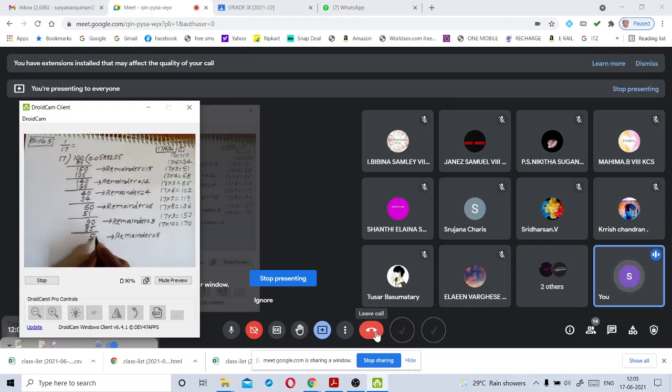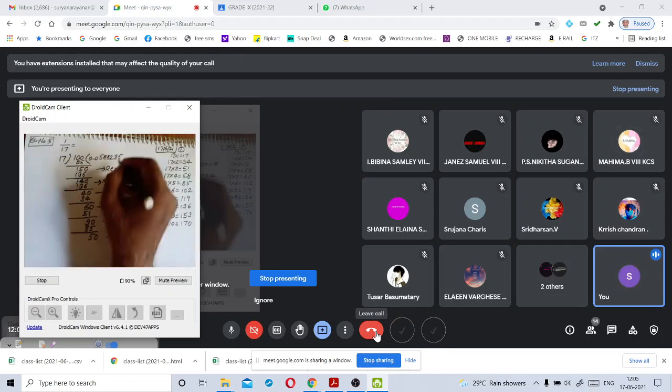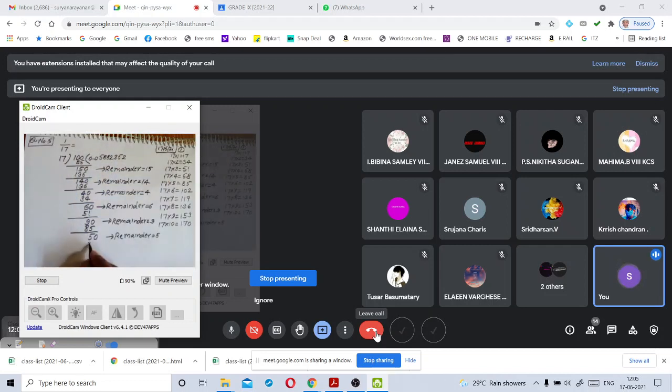So again we have to keep 0. 17 table, how many times does it go? So 2 times. 17 times 2 is 34. What is the remainder here? So 16. Right here remainder is 16.